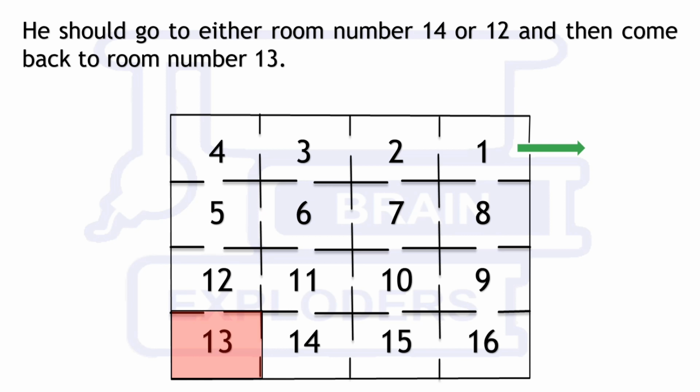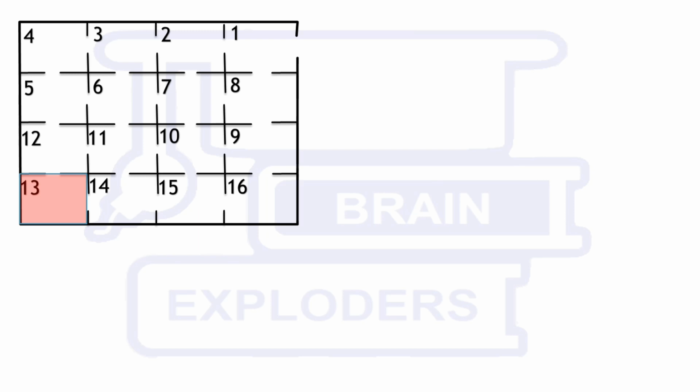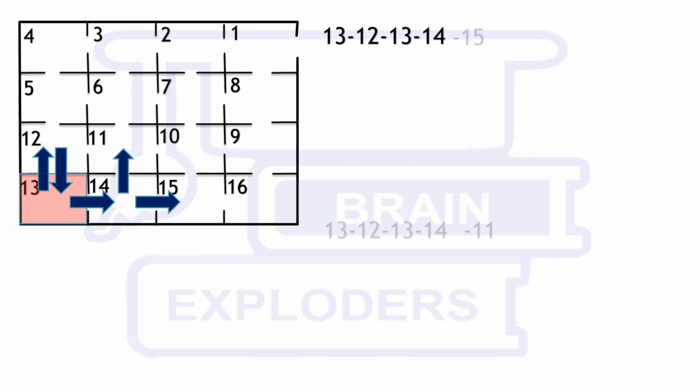So suppose he went to room number 12 and then returned and then goes to room number 14. Now after room number 14 he can go to room number 11 or 15. So later we will come to 11. Let's seek the paths after 15. So when he is in room number 15 he can go to room number 12, 10 or 16.